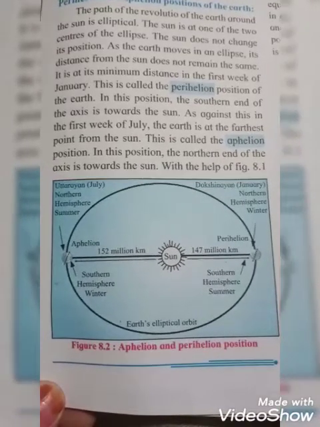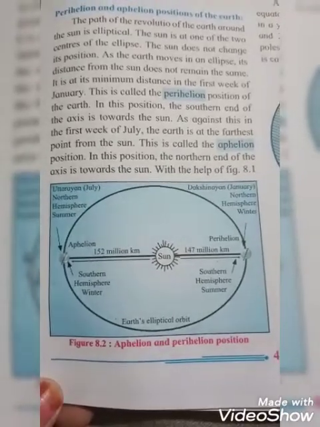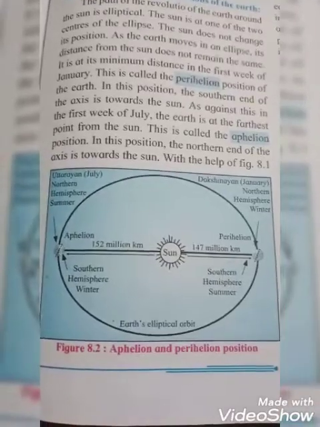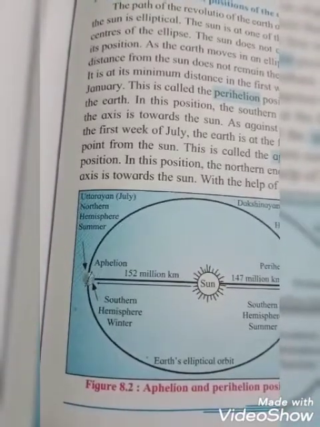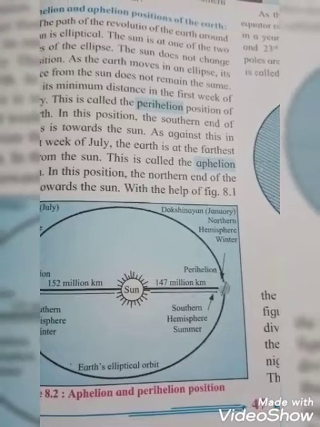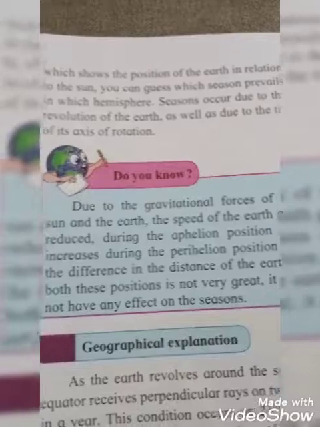Okay students, see the southern hemisphere winter, southern hemisphere summer, and the earth's elliptical orbit. Can you see the earth's elliptical orbit, students? That is figure 8.2, aphelion and perihelion position. And see the Uttarayana, July, northern hemisphere summer, and Dakshin, January, northern hemisphere winter. We already learned this with the help of figure 8.1, which shows the position of the earth in relation to the sun. You can guess which season prevails in which hemisphere.